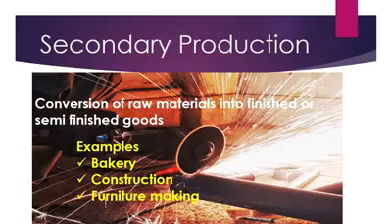Then we go on to the second stage of production, which is called secondary production, which deals with the conversion of raw materials which were extracted from natural resources or which were produced by the primary production and turns them into finished or semi-finished goods. The examples are bakery. In bakery, wheat was produced from the land, then we turn it into flour and then into bakery. So this is an example of secondary production.